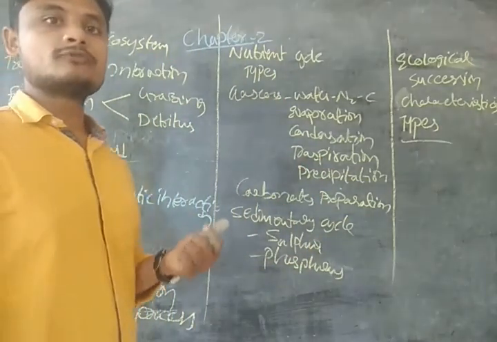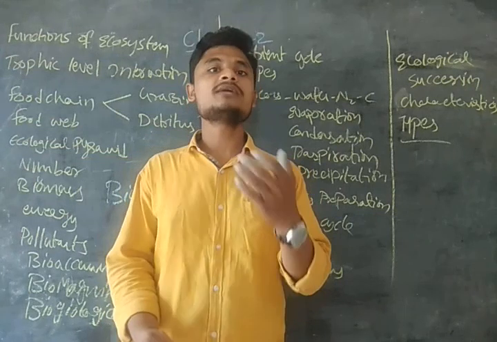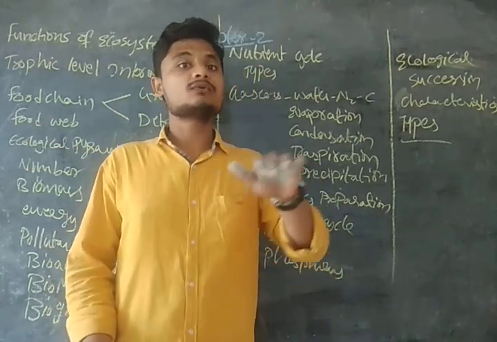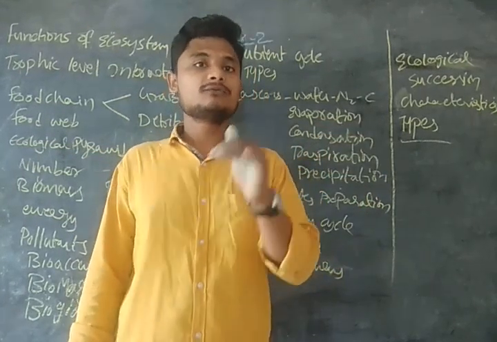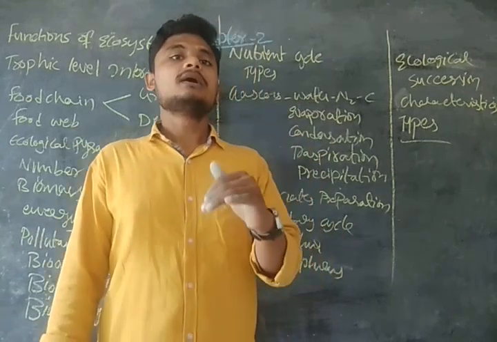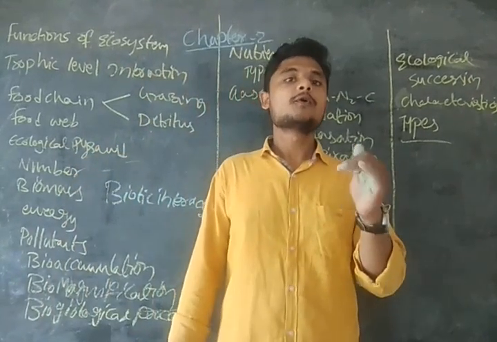So what do you mean by food web? A food web is nothing but when we have more than one food chain. A food chain is only unidirectional, guys. That is one pathway. In a food web, we have a number of food chains linked to one another. And the primary source is the producers only, guys.